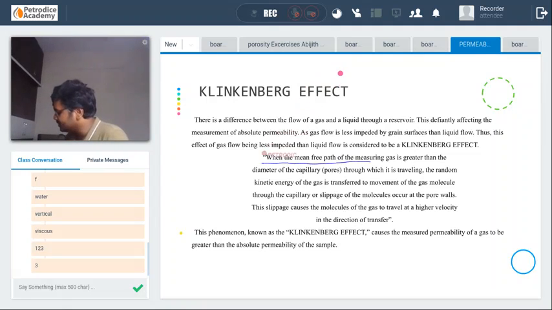So when the mean free path of the measuring gas is greater than the diameter of the capillary through which it is traveling, the collisions with the rock surface will increase drastically, thus causing the gas molecules to move at a very high velocity, which causes the slippage of the molecules at the pore walls. Do anybody have any doubt? Shall I repeat this again? If you want, I will repeat it.